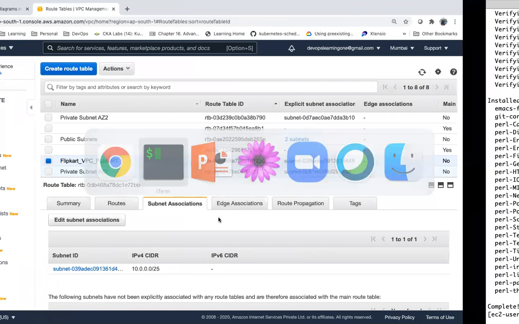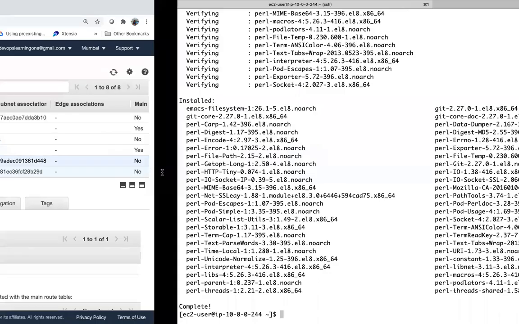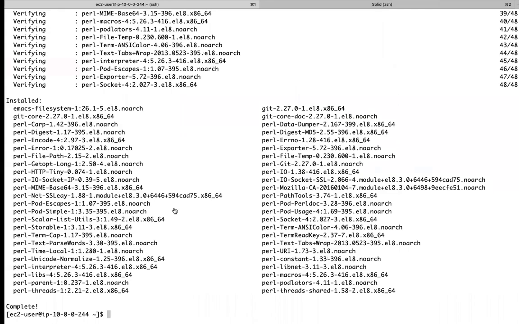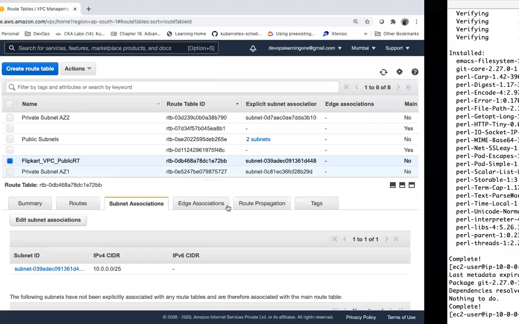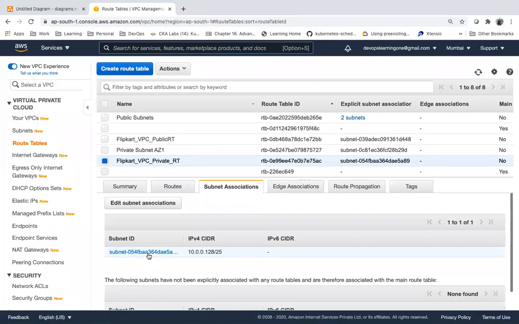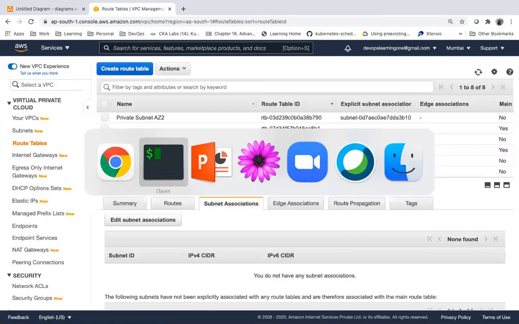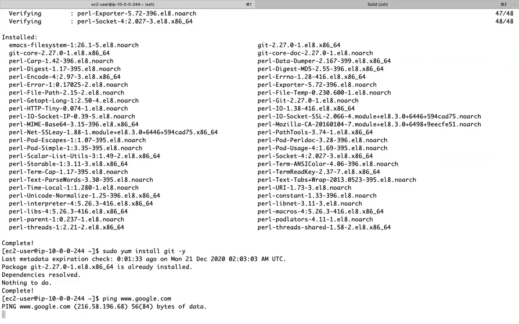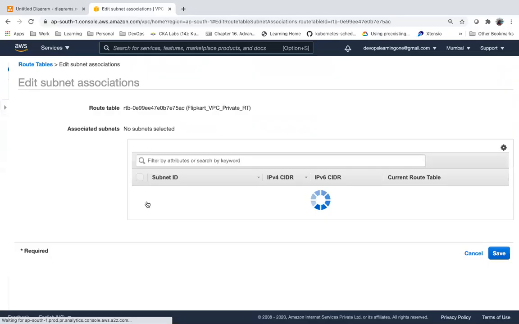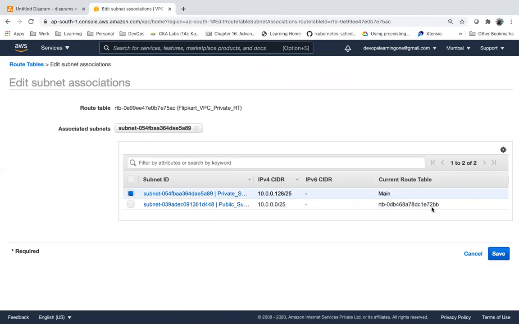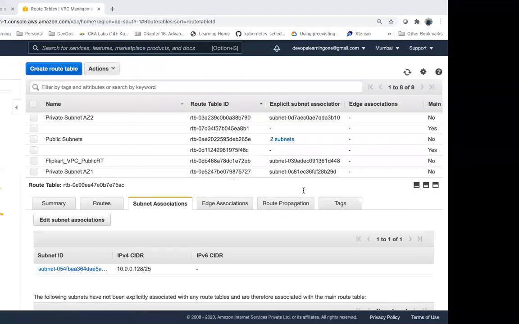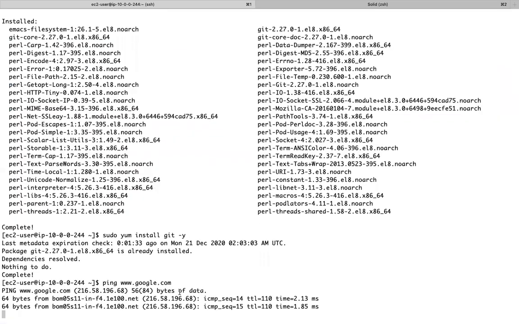Now I have internet connectivity in this server because of the NAT. Now let me remove the association here. This is my route table where I have defined the route to the NAT and associated the private subnet. Now let me remove the association. Now do you have access? You don't have access. Let me associate again. Now you see it is able to talk to the internet.